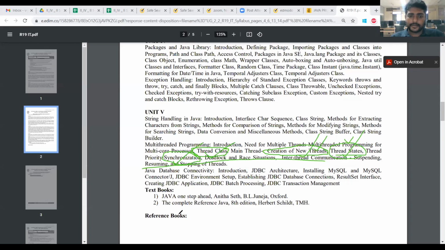Okay. Next we are left with Java database connectivity. We will start it in tomorrow's class. How do you connect databases through a Java program? That we will see in the next classes.